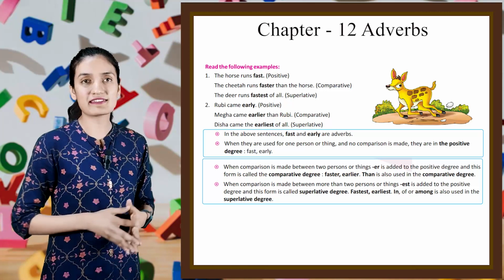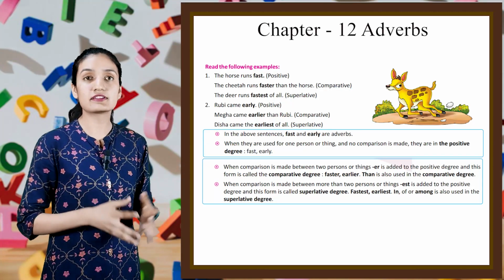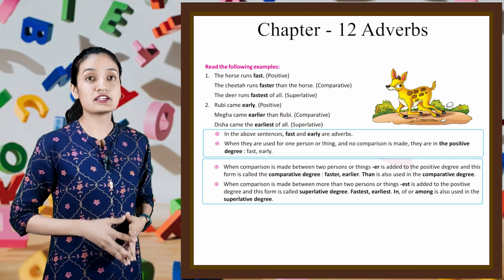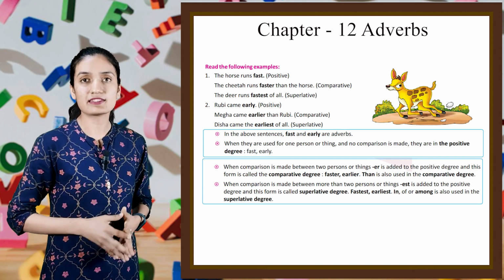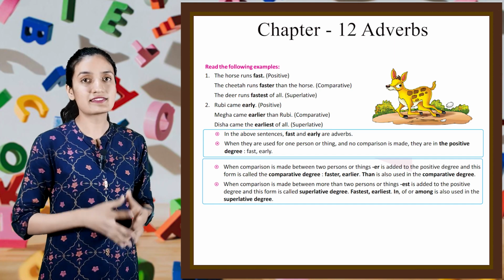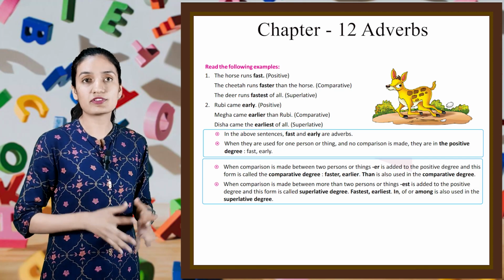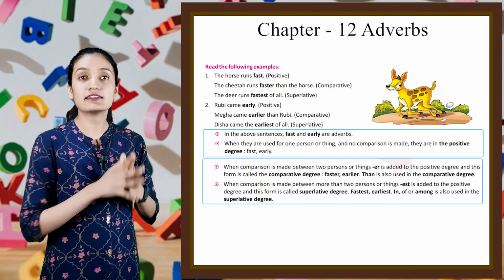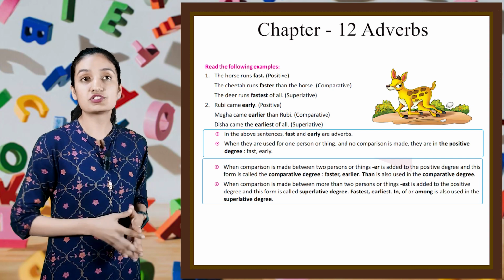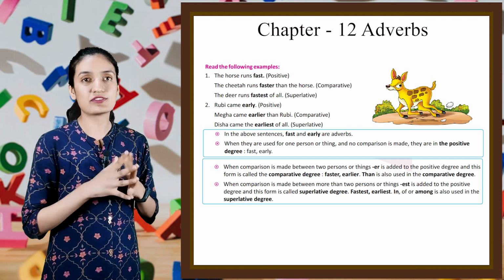Now read the following examples. First, the horse runs fast, positive. The cheetah runs faster than the horse, comparative. The deer runs fastest of all, superlative. Next is Ruby came early, positive. Megha came earlier than Ruby, comparative. Disha came the earliest of all, superlative.